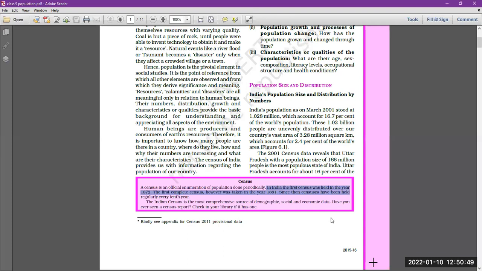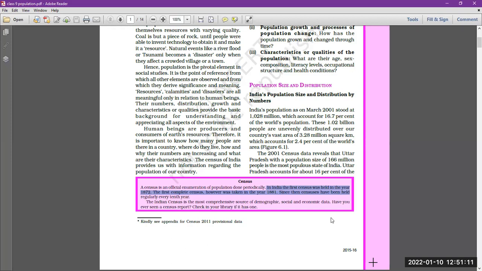Now the next question, that is the first complete census. 1872 वाला केवल और केवल क्या है? फर्स्ट सेंसस. बट 1881 में फर्स्ट कंप्लीट सेंसस हुआ. अब यहाँ पे थोड़ा सा डाइवर्जन हो गया. Now you are thinking that what is the difference between the first census and first complete census. So I am going to clear this.